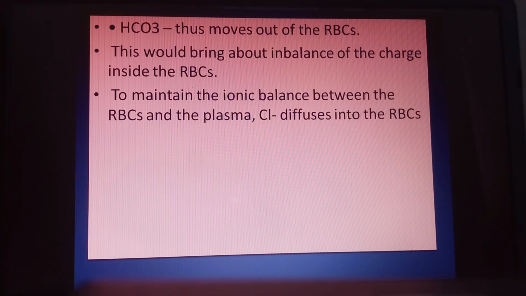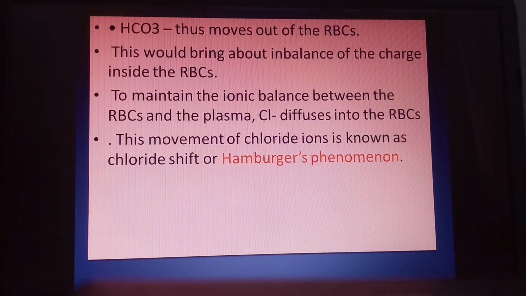So this entry of Cl minus inside the RBC helps to compensate the effect of HCO3 decreasing from the RBC. This movement of chloride ions inside the RBC is called Hamburger's phenomenon.